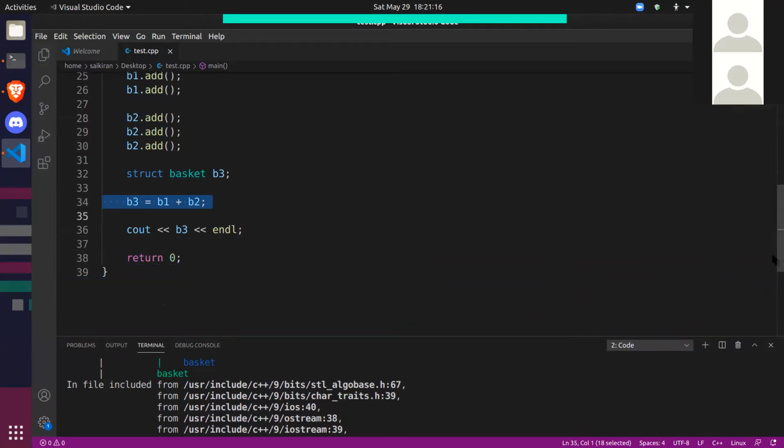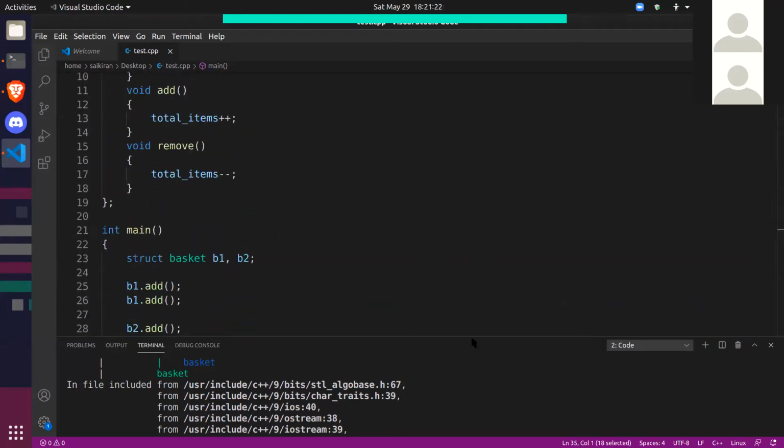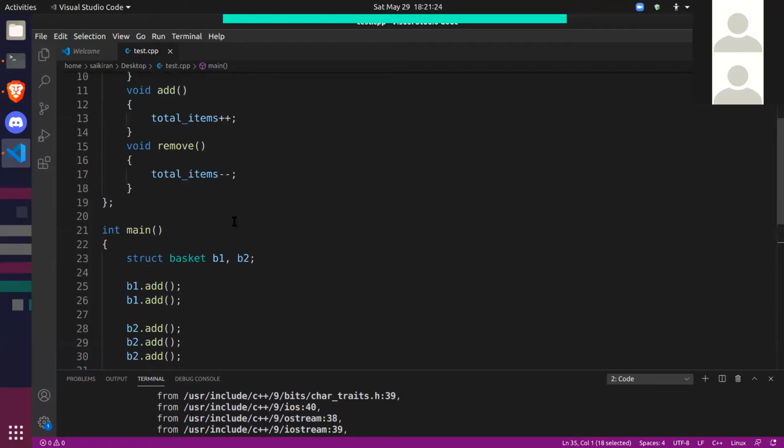So we'll tell that to C++ now. So that was our first error. Now let's see how we can kill that error. The way we tell C++ what to do is by writing a function. First thing is to think of this addition as some function. You'll call a function whenever there is basket plus basket. It should return another basket.